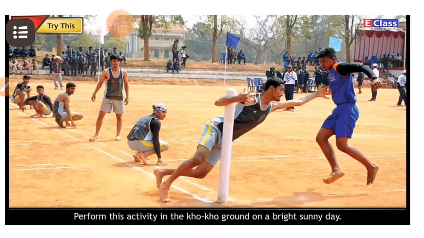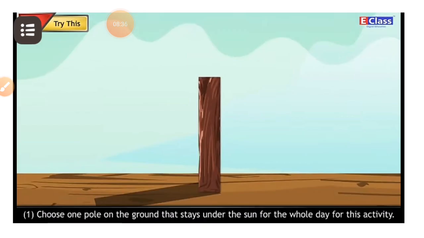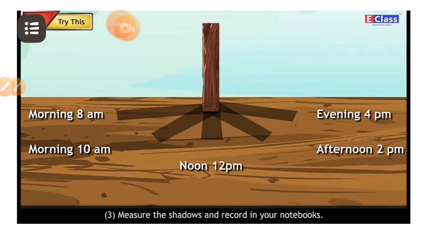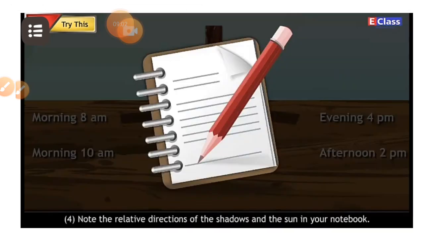Try this. Perform this activity in the playground on a bright sunny day. Consider the following points. First point is, choose one pole on the ground that stays under the sun for the whole day for this activity. Second, observe the directions in which the shadow of this pole falls at different times of the day. Third is, measure the shadows and record in your notebooks.